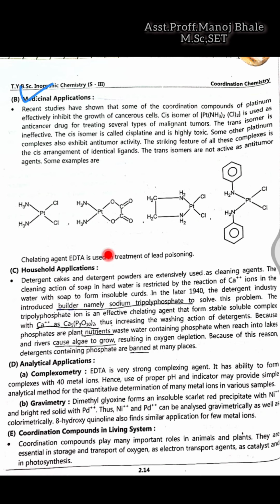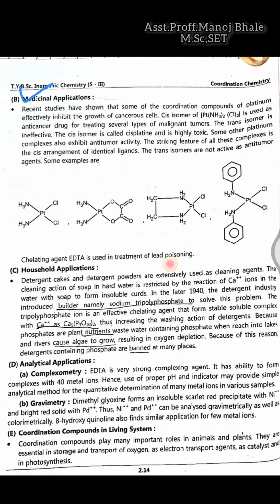Also, chelating EDTA is used for lead poisoning. Most of the time, lead poisoning occurs if we drink contaminated or lead containing water. In this case, we react this EDTA with the particular metal, and this EDTA forms a complex with the lead present inside our body, and inactivates its activity.